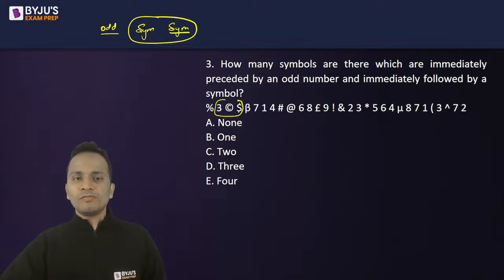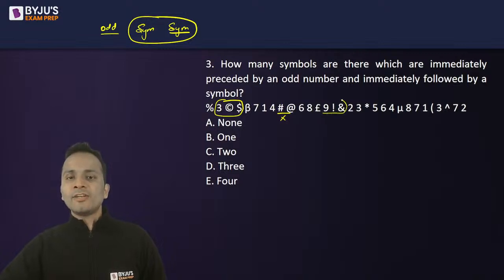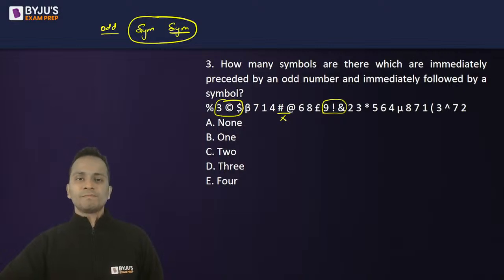I can clearly see one of these cases. Fine. 3, copyright and dollar. So two symbols together, I caught here. Then here there are two symbols but before them there is no odd number. Again these are the two symbols but before them there is an even number. I will not consider this. Two symbols together and an odd number. This is the second case. Two symbols together. Now nowhere I can see two symbols together. So I have two cases. Correct answer should be option C, that is 2. Okay. Option C, 2 should be the correct answer.